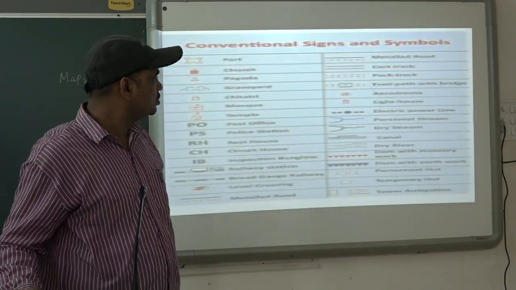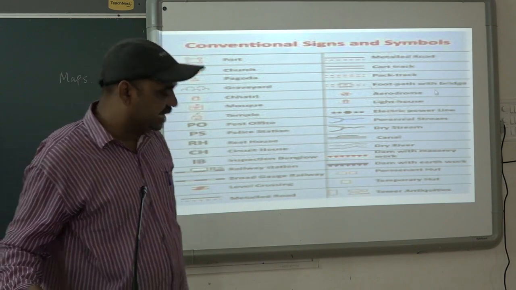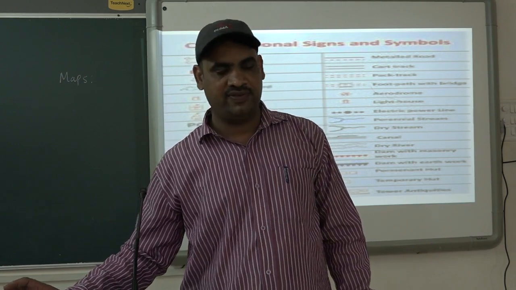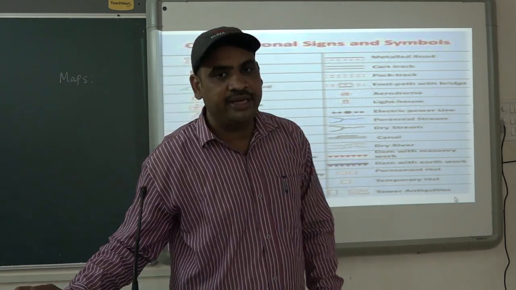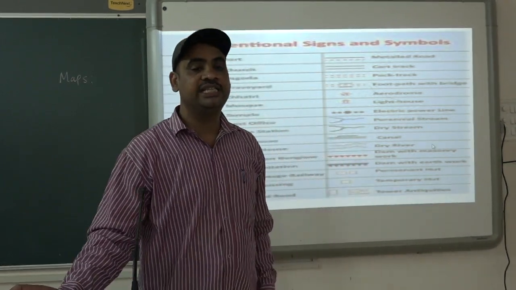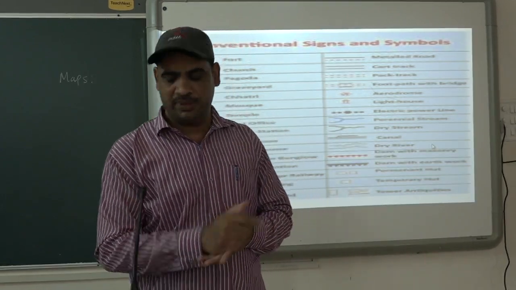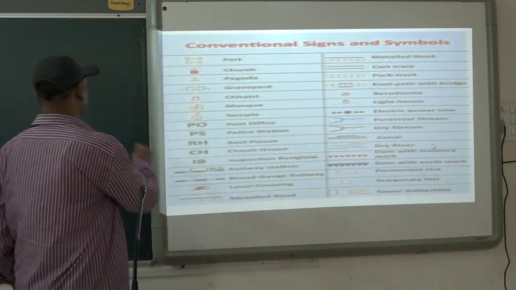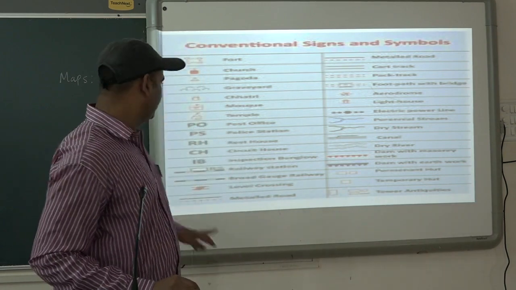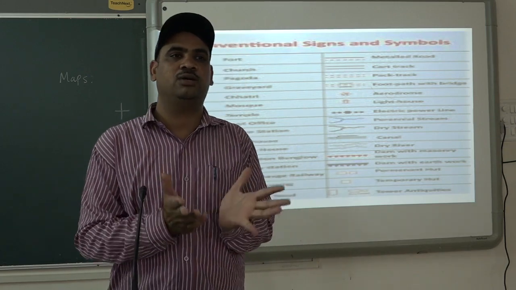Discussed till now. Now, the next point is conventional signs and symbols. There is one word called conventional. So what is meant by conventional? First I will explain that. Conventional means that it can be understood by everyone throughout the world, or it is coming from tradition to tradition, or it has come from generation to generation. For example, if you have looked at this type of sign, what is this? A plus sign. So is this sign conventional? Can it be called conventional? Yes, it can be understood in any part of the world.